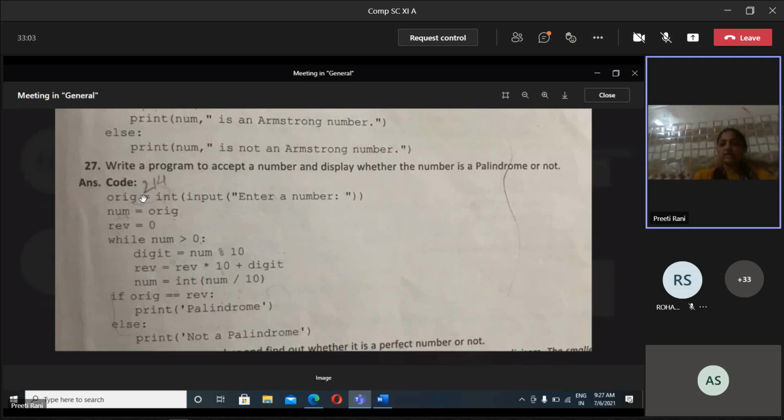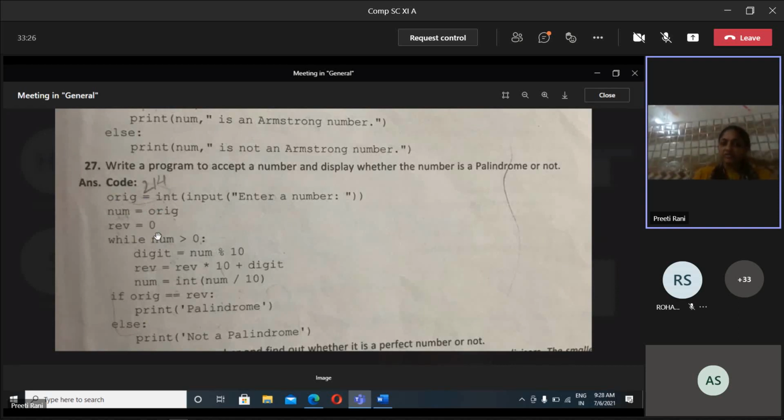You can take 212, 414, 404, which is, if the reverse of that particular number is equal to that number. So this is your number. Okay, enter a number. Original number is transferred to num.